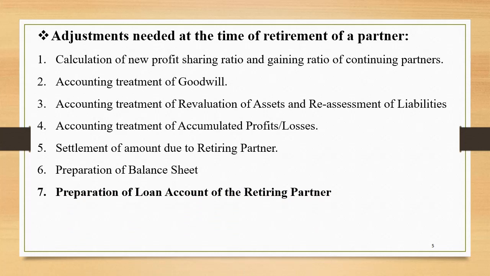Preparation of loan account of retiring partner. If a retiring partner is not paid in cash as on the date of retirement, his amount is kept as a loan. So we need to prepare the loan account of the retiring partner. Adjustment of capitals of continuing partners. We simply say it as capital adjustments. Now you can see that points number 7 and 8 have been highlighted. The reason is very clear. This year, these points are not in the syllabus, so I will not discuss anything about these 2 points.